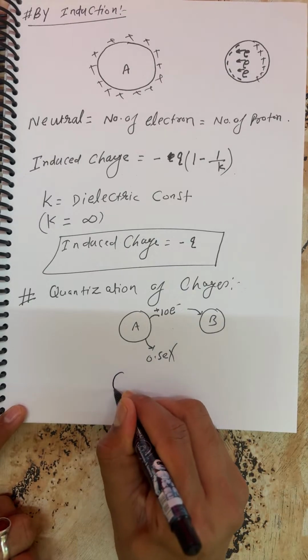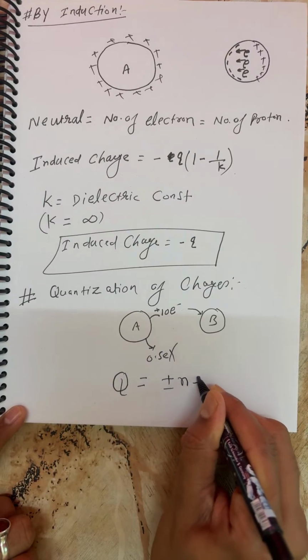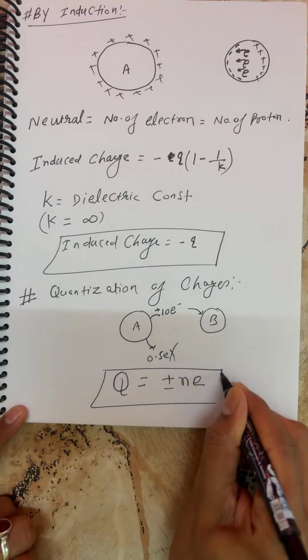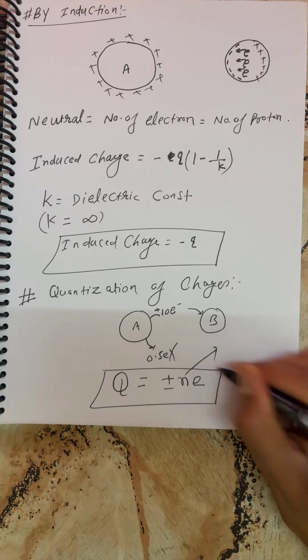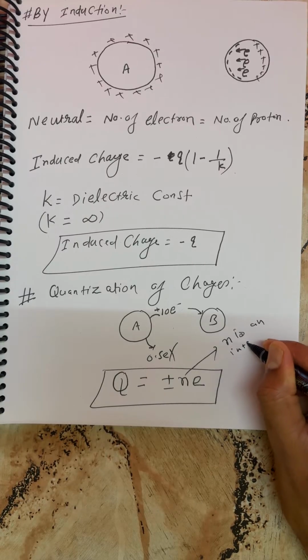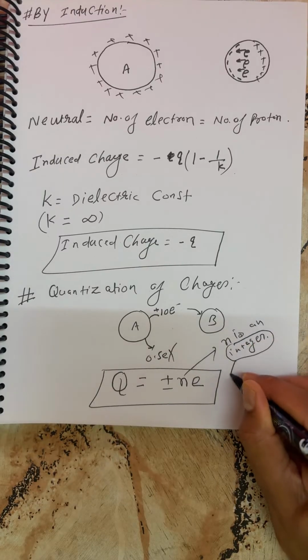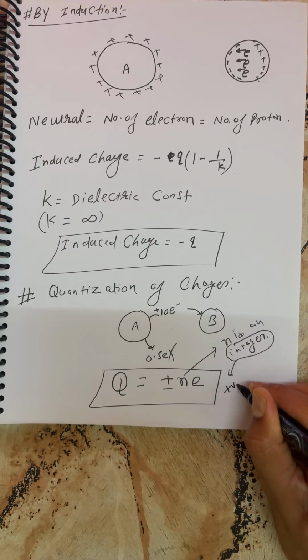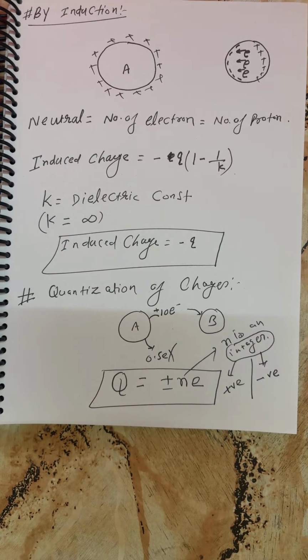You can keep in your mind: Q equals plus or minus Ne, where N is an integer. The integer may be positive, the integer may be negative, but never a fraction. Very good.